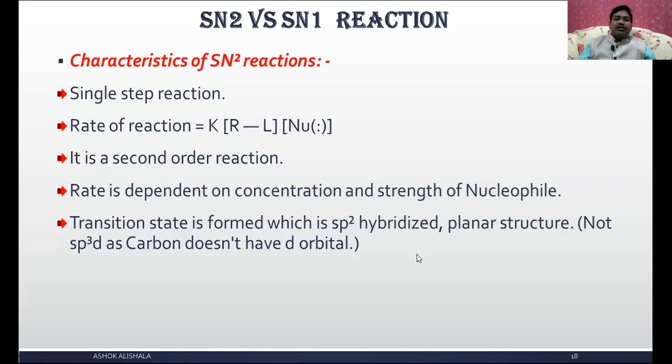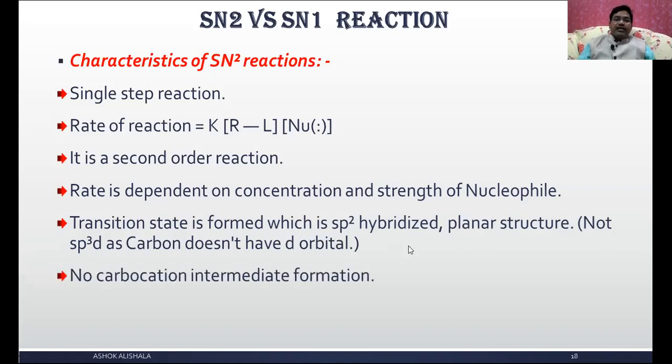You remember that in the transition state of the SN2 reaction, 5 bonds are present around the carbon, the leaving group as well as the entering group, both being present. We have clearly discussed this in our session 3 video, you can watch it.